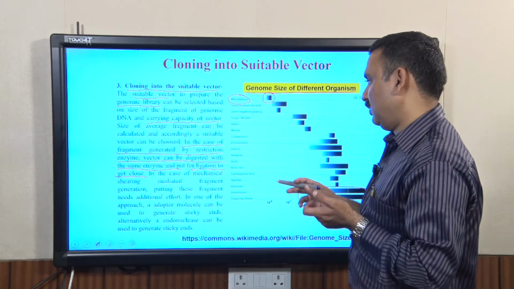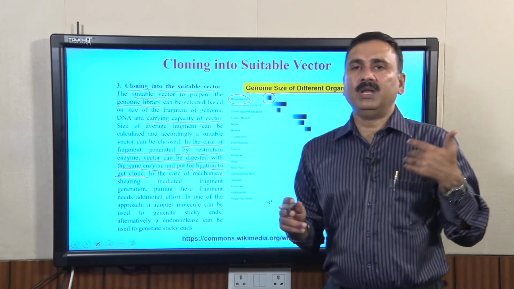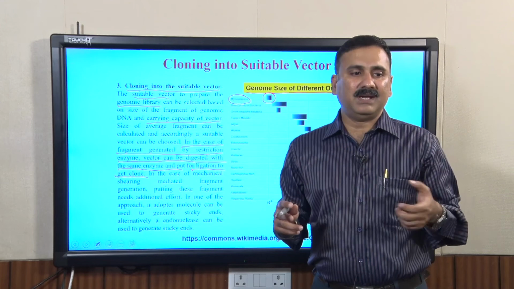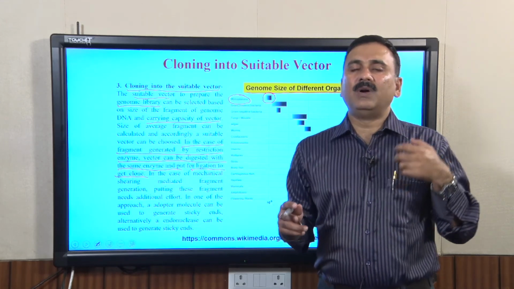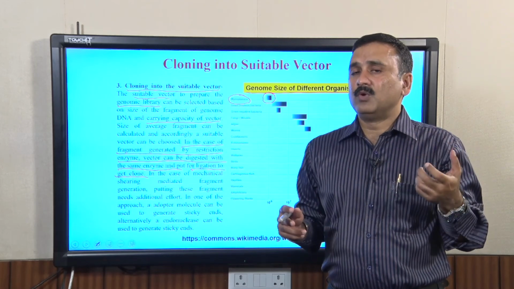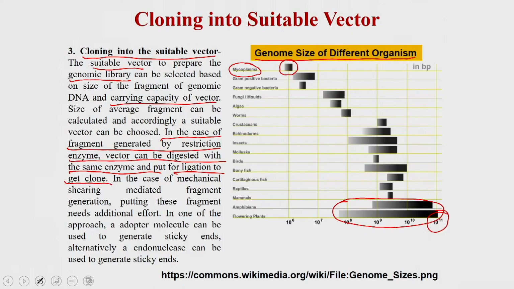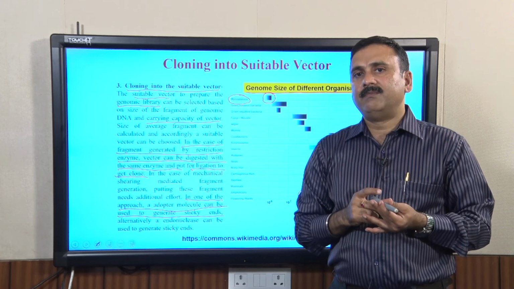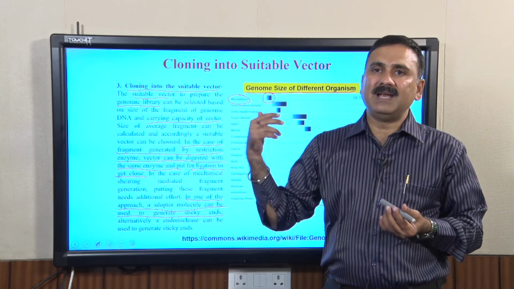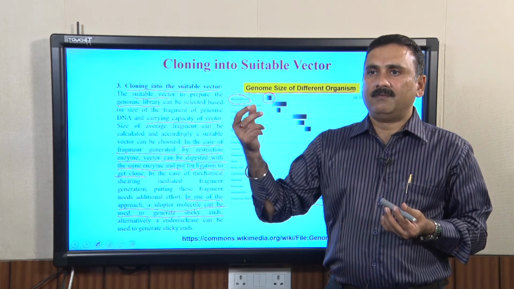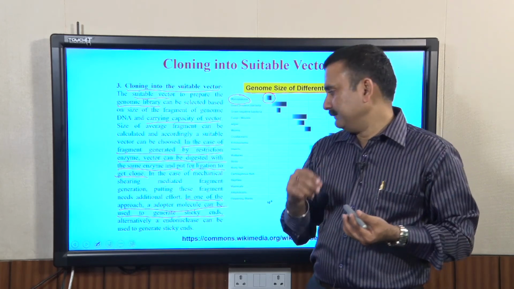In those cases, the subsequent cloning is going to be very tedious and difficult, and you might have to put in more effort. One approach is to add an adapter molecule to generate sticky ends, and then use those sticky ends to insert the fragment into the vector, which will also be digested with an enzyme for which the adapter molecule was designed.